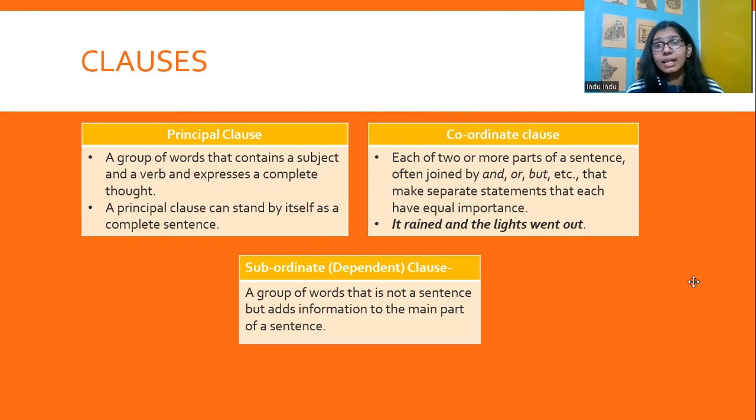Coordinate clause: each of the two or more parts of a sentence, often joined by certain conjunctions, that make separate statements that each have equal importance. For example, as we discussed before, right?